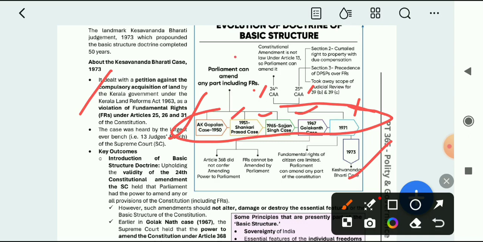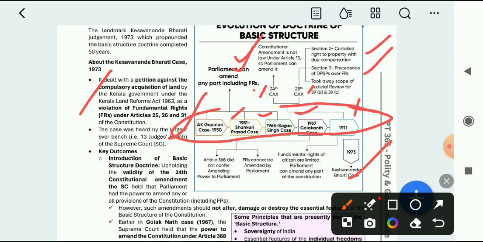In the 24th Amendment it was written that a constitutional amendment is not law under Article 13, so Parliament can amend it. In the 25th Amendment, right to property was curtailed, with due compensation, and DPSP got precedence over fundamental rights.